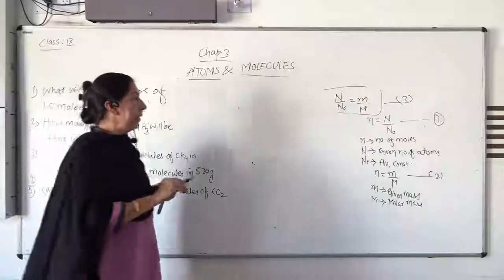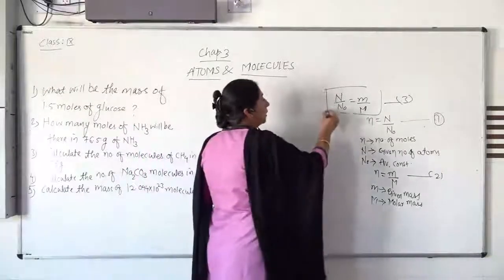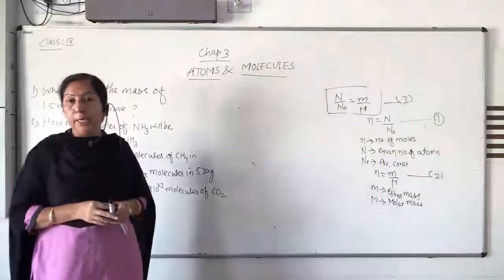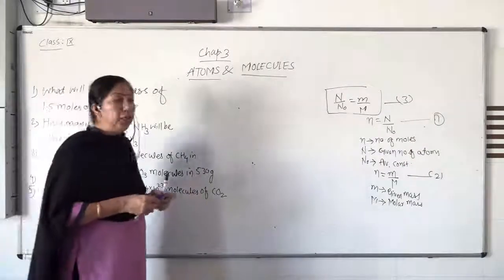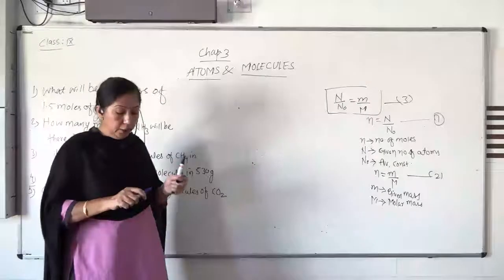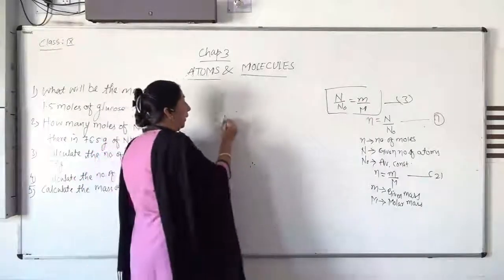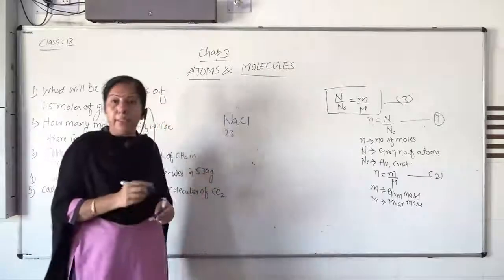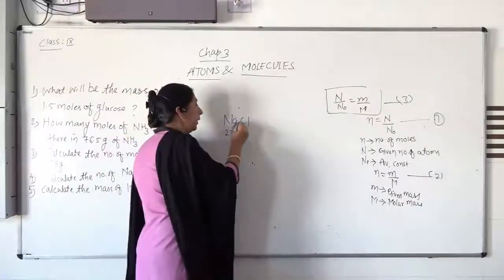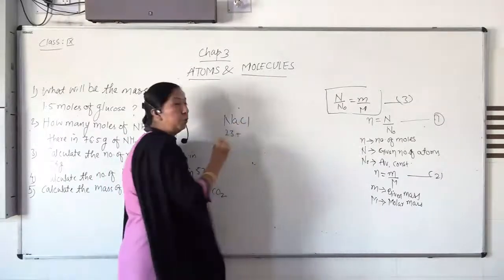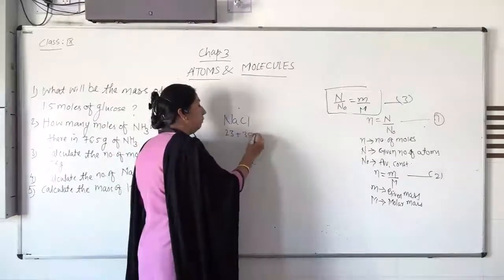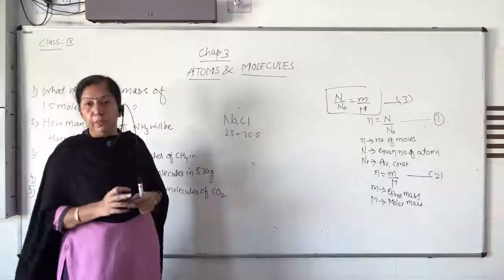Now let us learn more about this. Suppose you want to find the ionic mass of sodium chloride, which is an ionic compound. Sodium, its mass is 23. Plus, remember, here don't multiply, you have to put the plus. Chlorine, its mass is 35.5. This mass generally you will get in the exam.